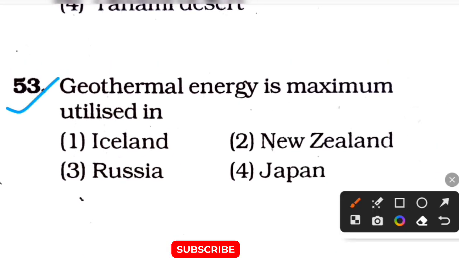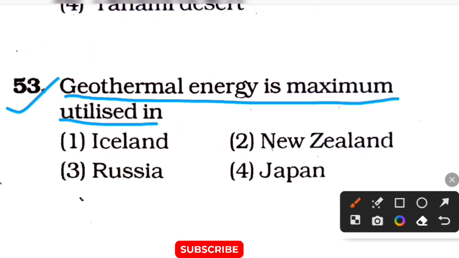Geothermal energy is maximum utilized in. Options are option 1 Ireland, option 2 New Zealand, option 3 Russia, option 4 Japan. The correct answer of this question is option 1 Iceland.